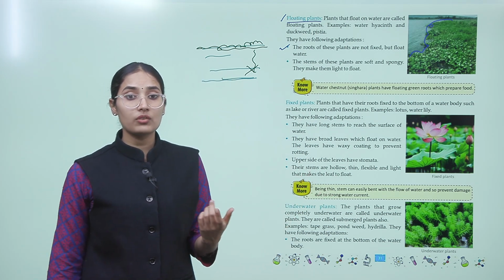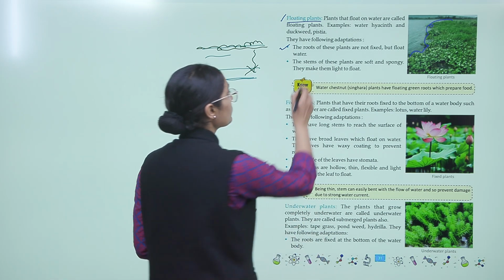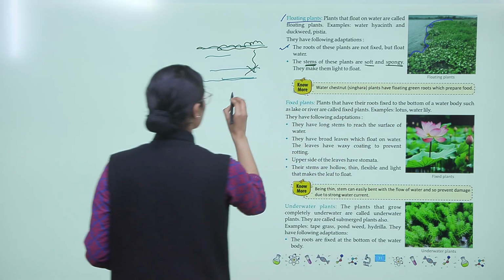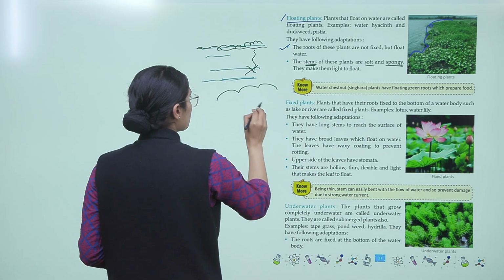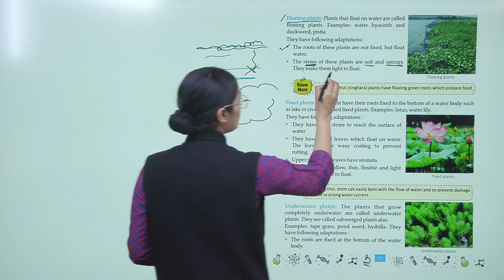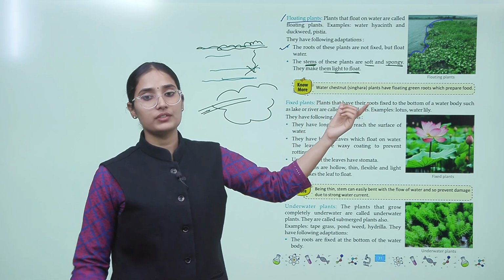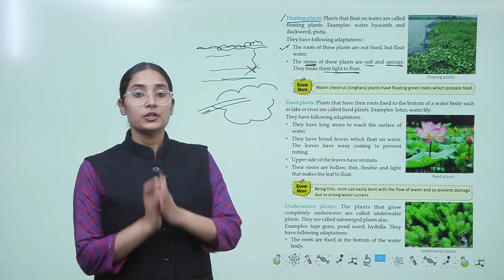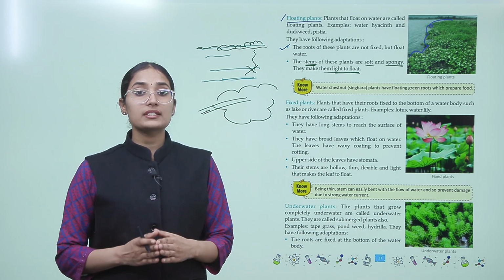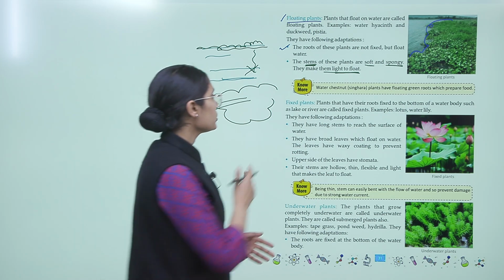Now the stems of these plants are soft and spongy. They make them light to float. The stems are soft and spongy, right? They have spongy stems, and this makes them light and float. This reduces the weight of the plant, which makes them float. Do you know water chestnut or singara that we eat? Those plants have floating green roots which prepare food. Okay. Now what about the fixed plants?